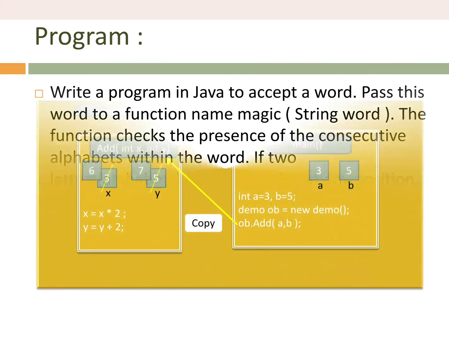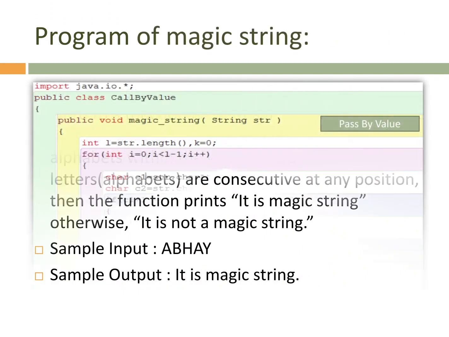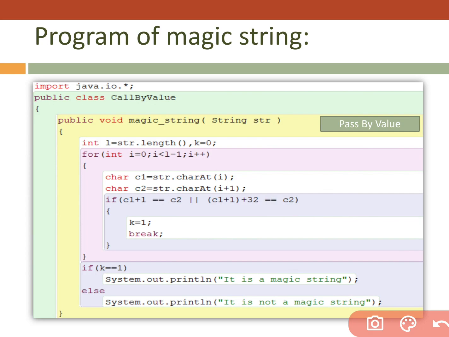We have to use a function, magic, and see how we are going to do that. I have created one function, magic string, which contains a word inside str. Just remember that when you get a question, if a prototype is defined, use it the same way.